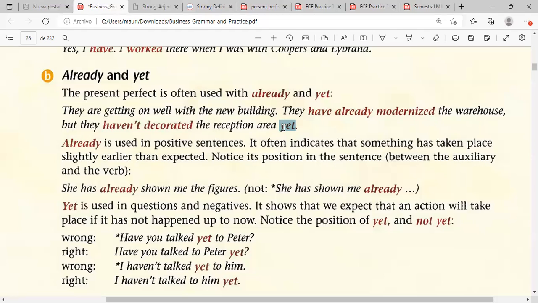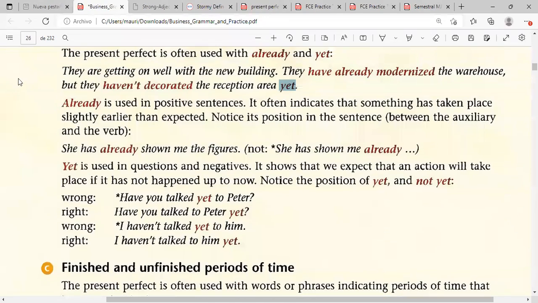So in this sentence, once again, they haven't decorated the reception. That means they have the intention because they moved to a new house, but let's see how it's gonna end. The expectation is that they are going to complete the decoration, but not yet, not at the moment. All right.